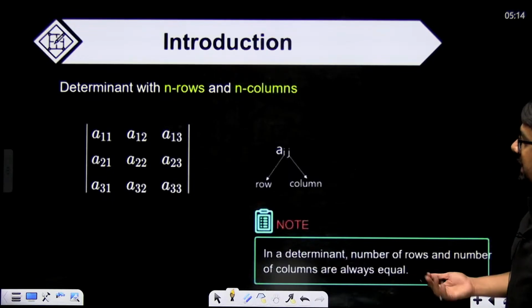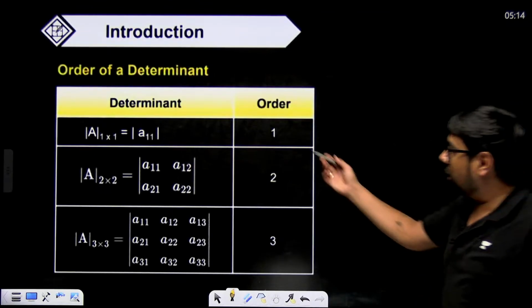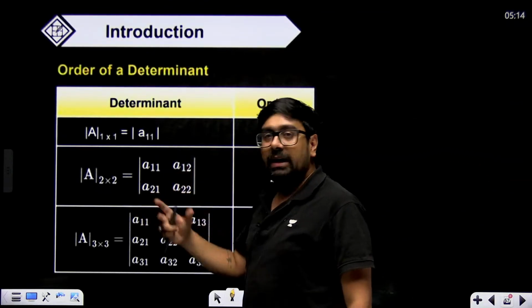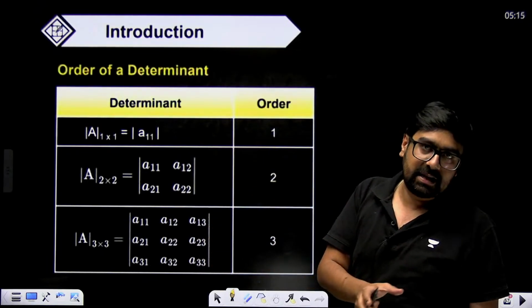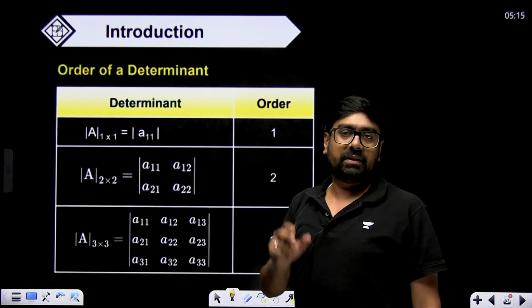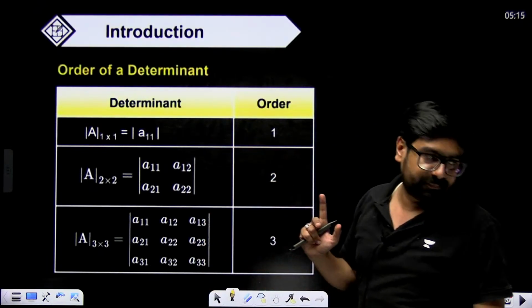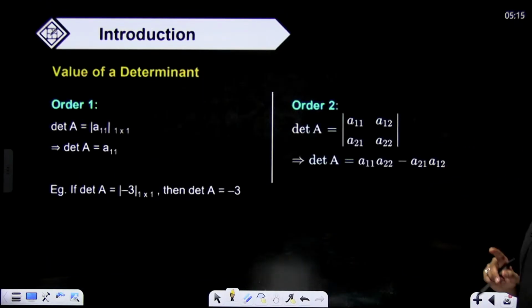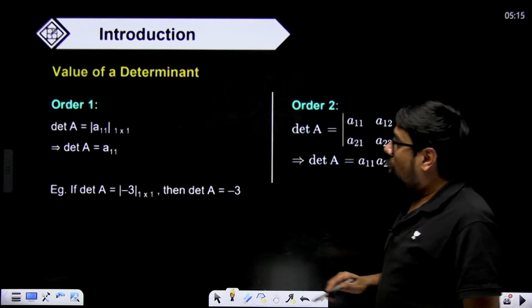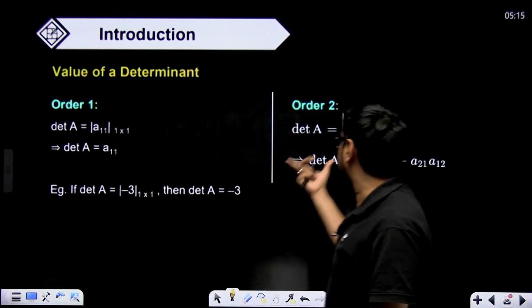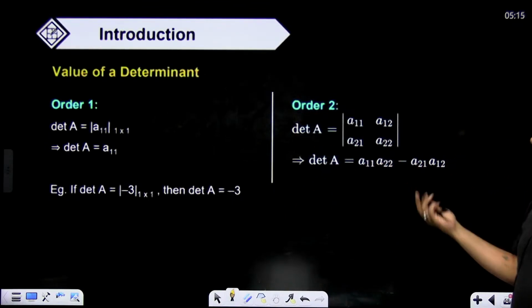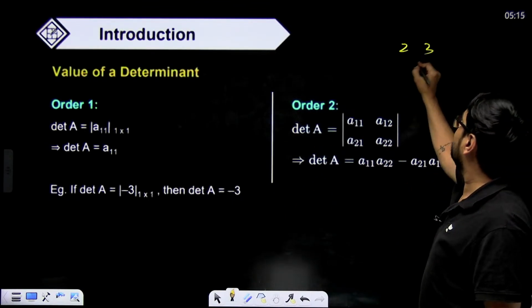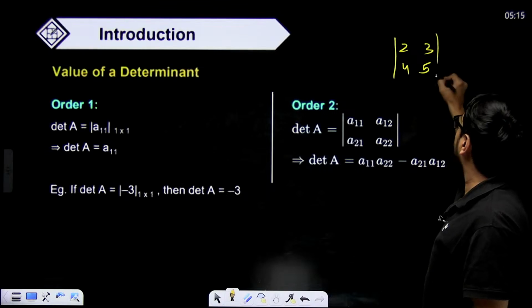Let's go ahead. Determinant, how to solve? We know order 1 by 1, order 2 by 2. Determinant is just of square matrix. The order will always be n cross n, and n can be any natural number. For order 2, suppose I have 2 3 4 5, what do I have to do?